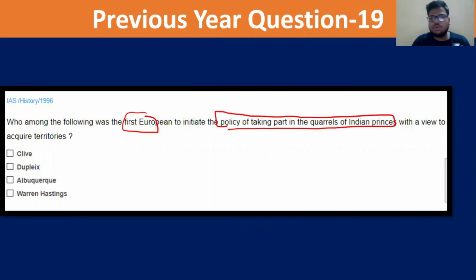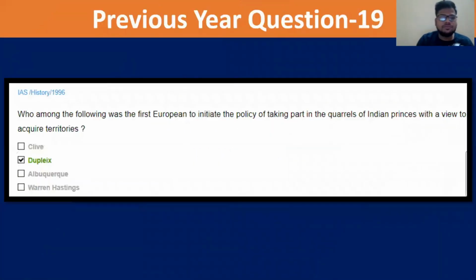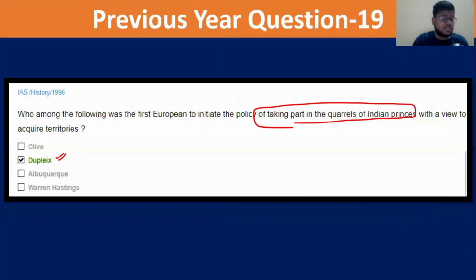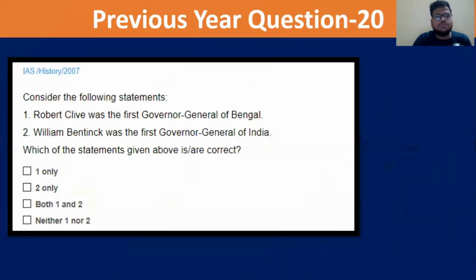So who was the first European who had this plan in his mind? He was a Frenchman, his name was Dupleix, right? So Dupleix was the first person who had this idea of taking part in quarrels with the Indian princes with a view to acquiring territories. And he did so with the Carnatic Wars. We have seen that, and after that he was recalled. Chalo, then it's an easy question.